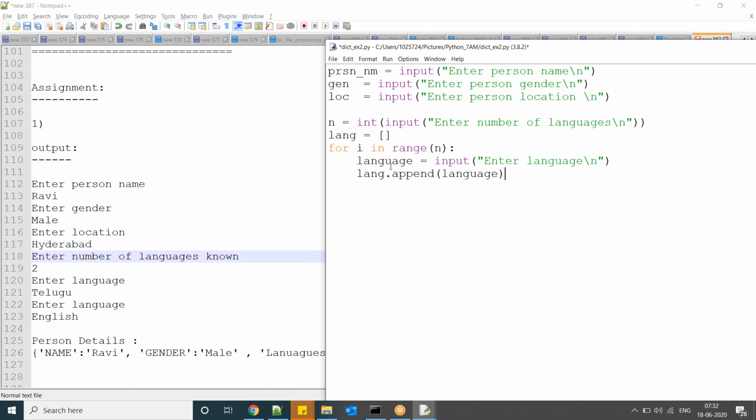Every time, whatever value you entered is appended to the list. As we are writing the list outside, after each iteration the element is added to the list.